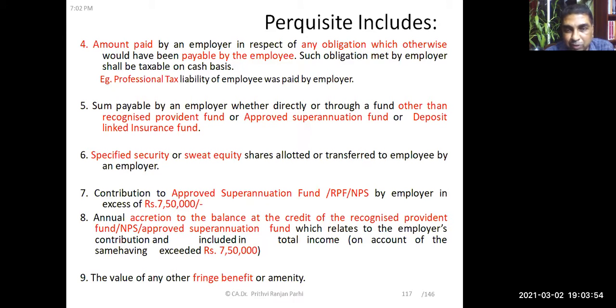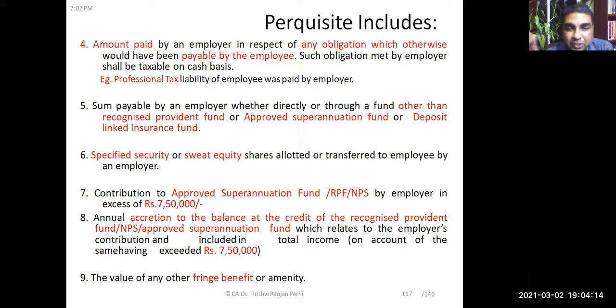Contribution to an approved superannuation fund or recognized provident fund or national pension fund by the employer in excess of 7,50,000 rupees. So this is an amendment this time, so you have to remember this amount. If contribution made to these funds is in excess of 7,50,000 rupees, that will be treated as a perquisite.